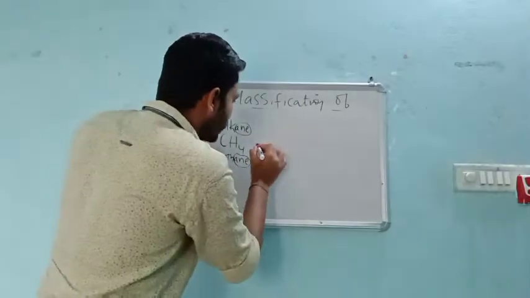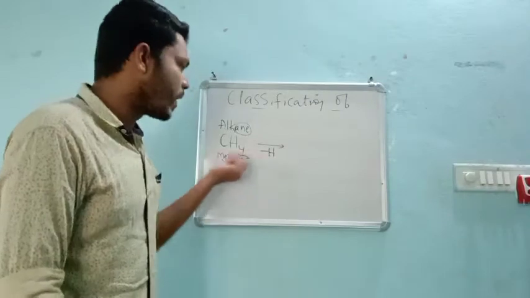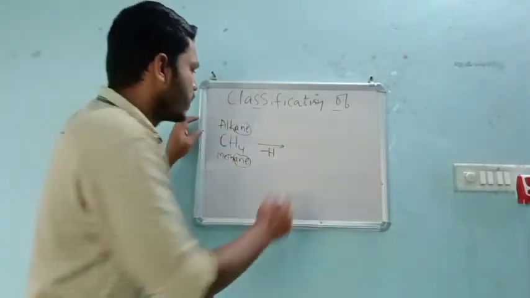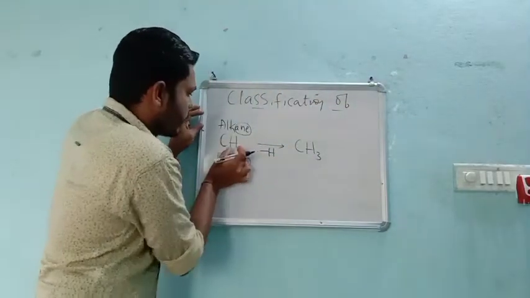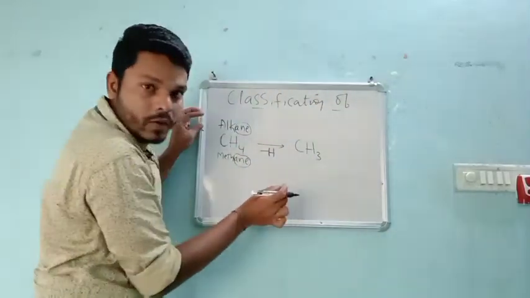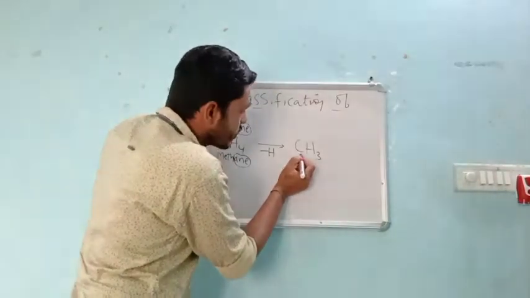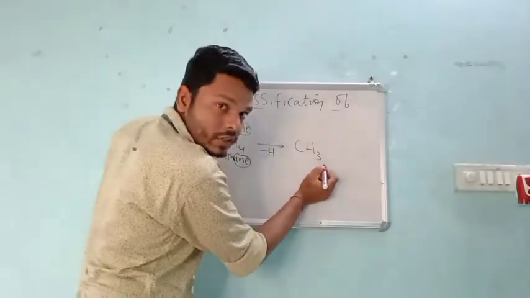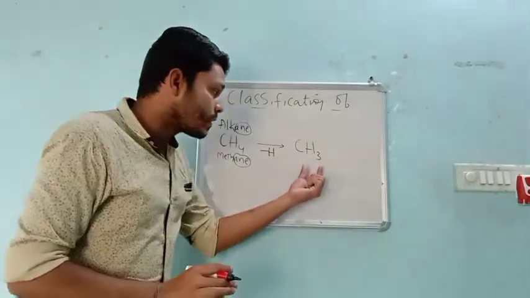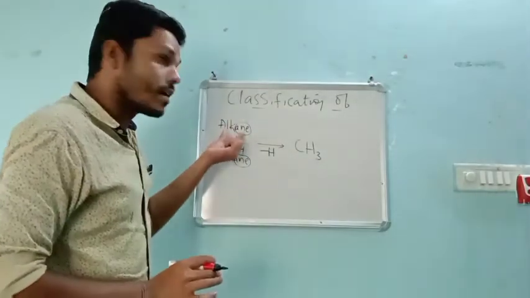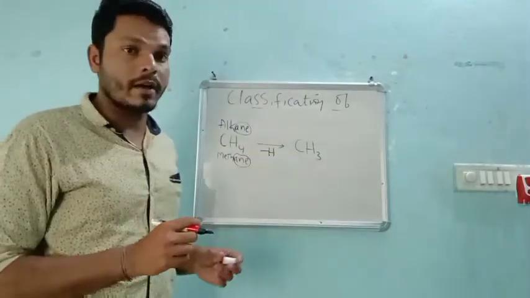So if I remove one hydrogen, then now the compound becomes CH3. That means from here I have removed one hydrogen. So now the number of hydrogen atoms on this particular carbon atom will be only 3. So thus CH3. Now I cannot call this CH3 an alkane, right? So it must and should have a different name.